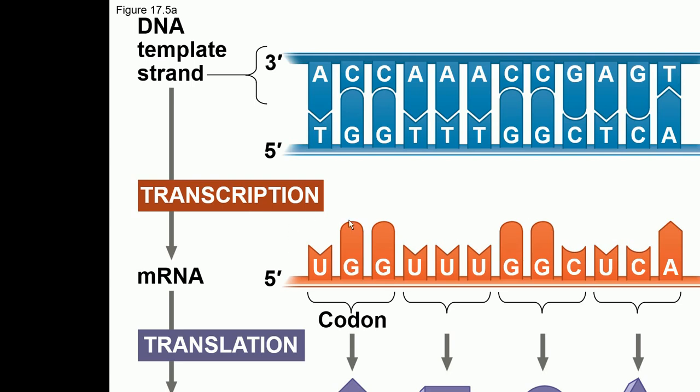If there is any alteration, suppose instead of UUU, there is A, it's going to code for a different amino acid. Or suppose this G gets deleted from here. Then the reading frame changes, and the first codon will become UGU instead of UGG.